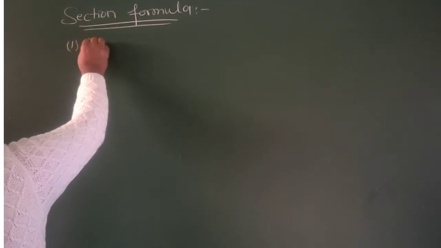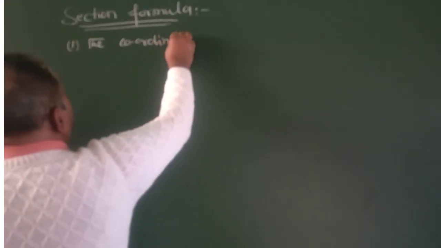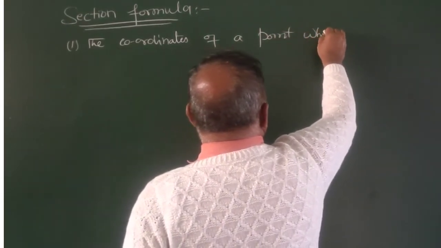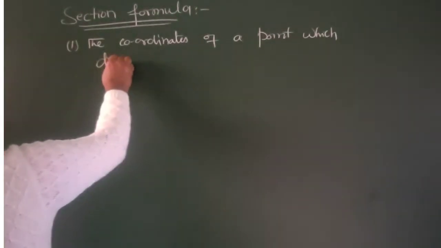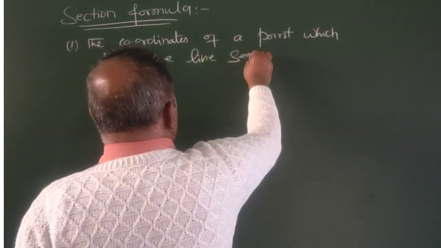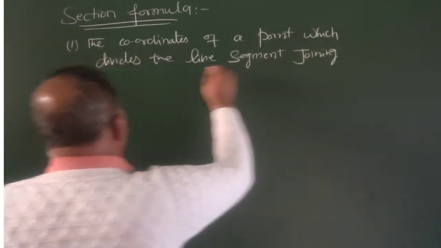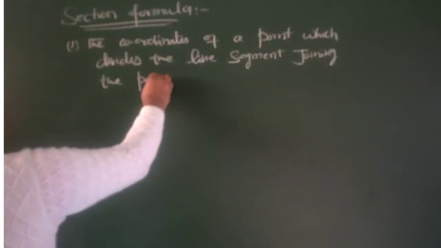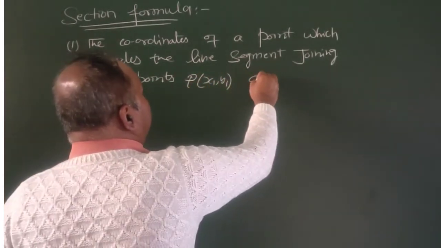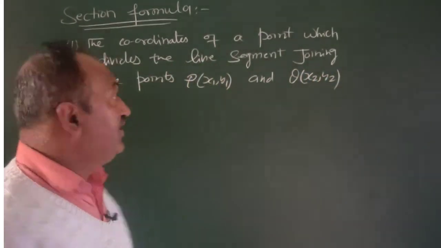First is the coordinates of a point which divides the line segment joining the points P (x1, y1) and Q (x2, y2) internally.